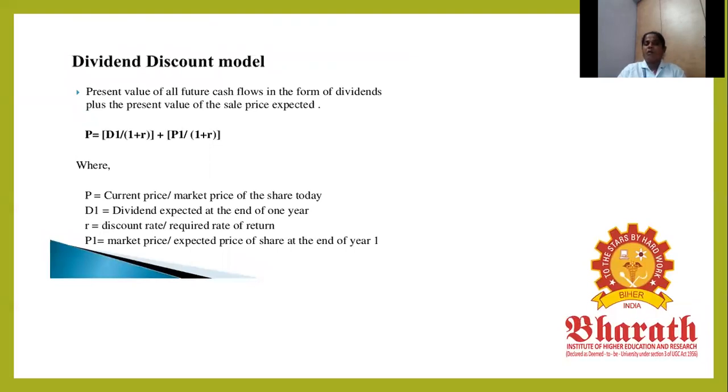The dividend discount model is the present value of all the future cash flows in the form of dividends, plus the present value of the expected sale price. That is, P equals D1 divided by 1 plus R, plus P1 divided by 1 plus R. Here P is the current price, D1 is the dividend expected at the end of the year, R is the discount rate, and P1 is the expected market price at the end of the year. That is the dividend discount model.